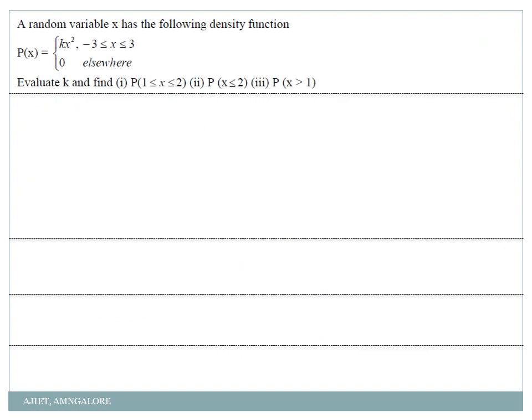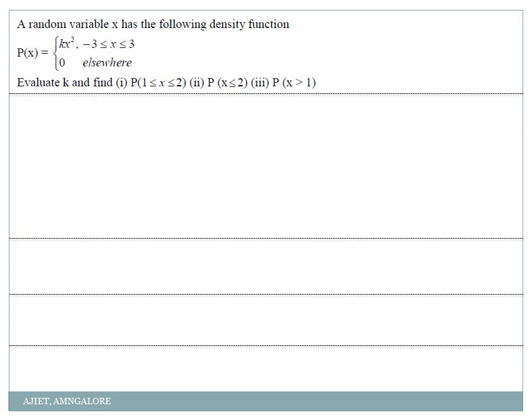I'll go with the first problem. A random variable x has the following density function. It means it's already a probability function. They are not asking you to prove that it is a probability function. They are telling you that the given function is already a probability distribution function. Evaluate k and evaluate all these values. So first I need to find the value of k.